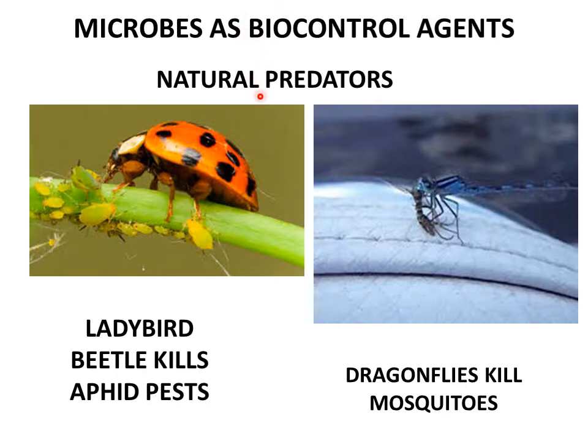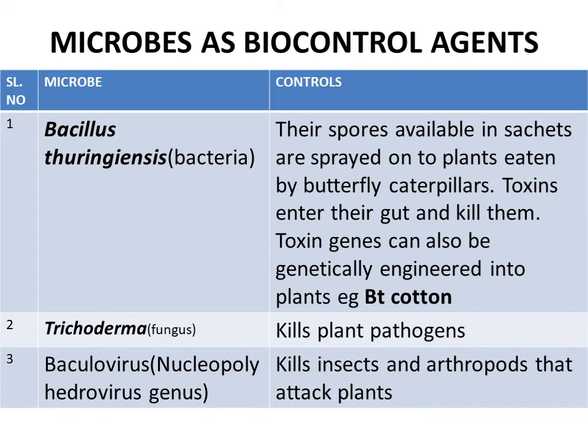Microbes as biocontrol agents. You can see natural predators, a ladybird beetle, killing aphids. These are aphid pests. Similarly, dragonflies can kill mosquitoes. Bacillus thuringiensis bacteria produce endospores. These spores are available in packets. They can be sprayed after mixing with water onto the plants that are normally eaten by pests like butterfly caterpillars.